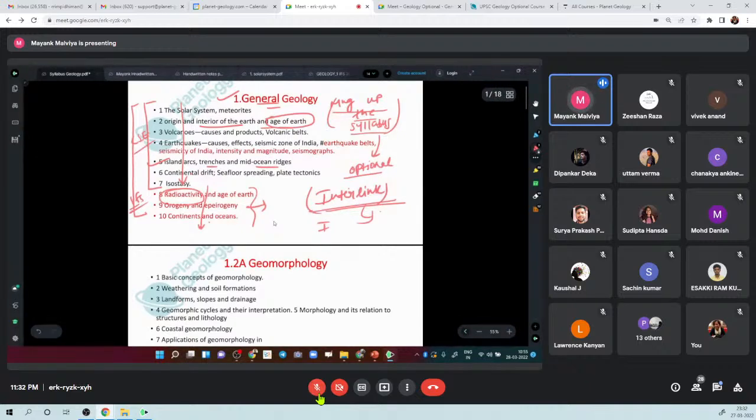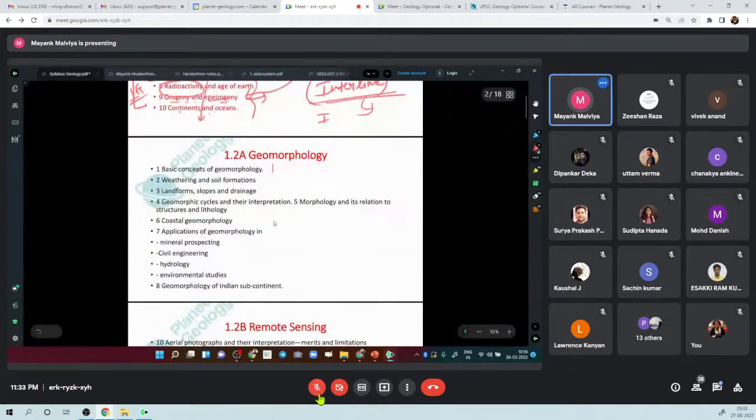So when you study age of earth, one of the most important ways to determine the age of Earth and of various features of Earth is through radioactive methods. So ultimately, radioactivity is part of the civil services syllabus also, but they happen not to mention it directly. Similarly, orogeny and epeirogeny, when you are reading about plate tectonics, are inherently part of it. They might not be present in the civil services syllabus, but they are actually. Similarly, this topic, continents and ocean. So this is the only difference.